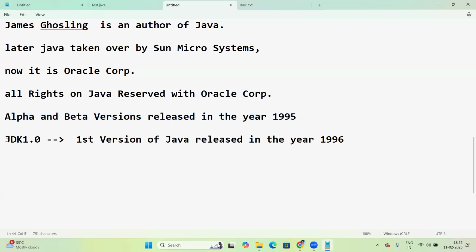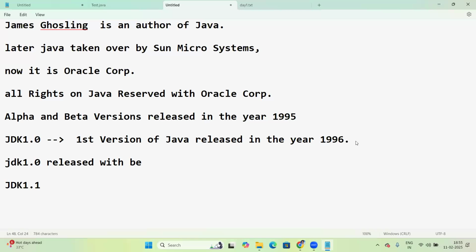Later came JDK 1.0, the first version of Java, released in the year 1996. After this, the next version is JDK 1.1.